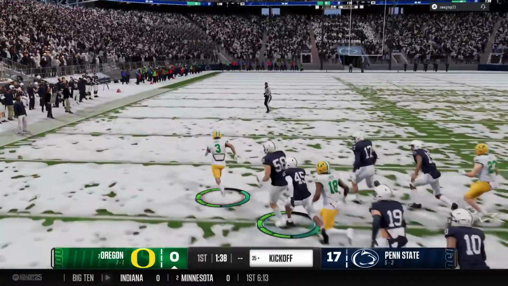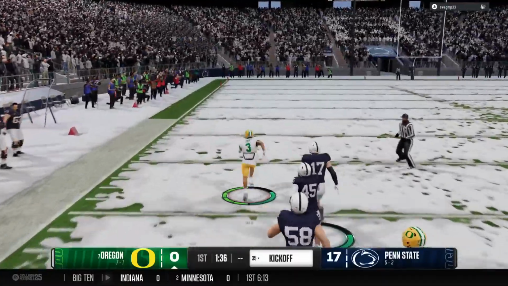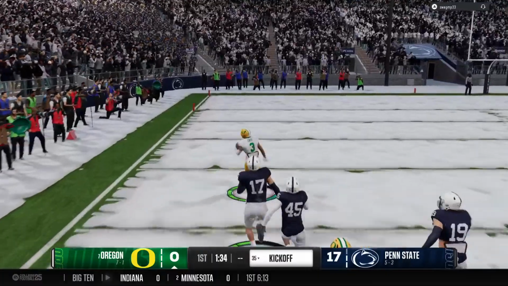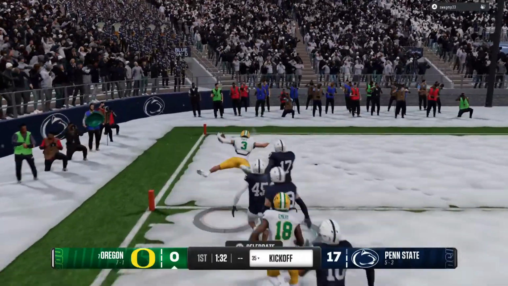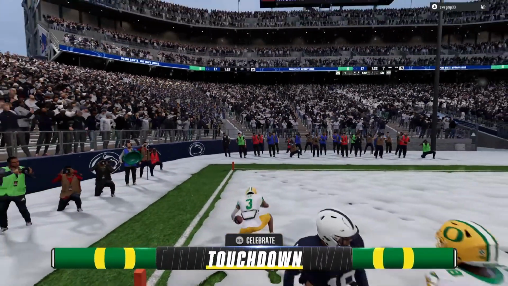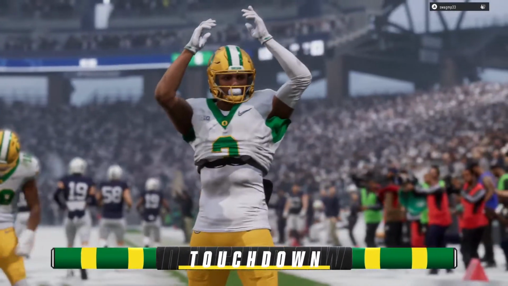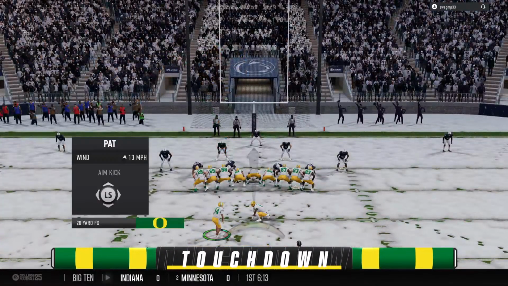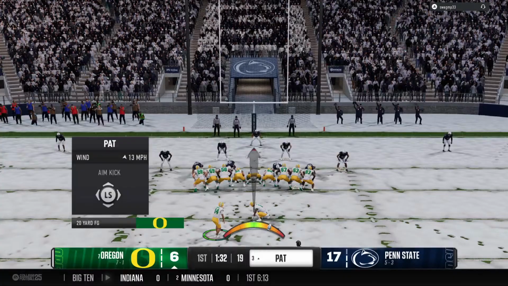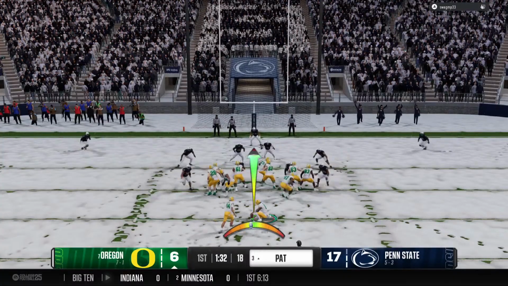He's got great speed. Oh, what vision. There he goes. Open it up. He'll take it to the house. Touchdown, Oregon. He is headed to the sideline with a little bounce in his step after scoring on that kick return. And he should have some bounce in his step.